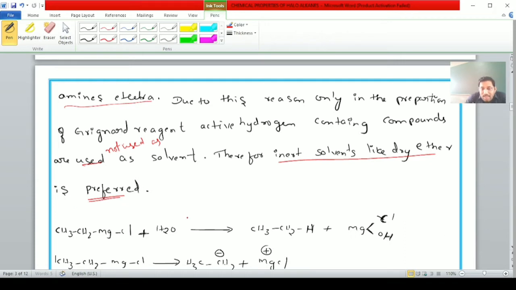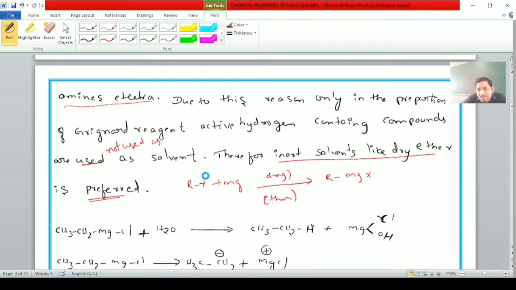You observe, students, in the preparation of Grignard reagent, RX plus magnesium in the presence of dry ether gives rise to RMgX. Here, dry ether is used as the solvent. Why are we using dry ether? It is due to this reason only that in the preparation of Grignard reagent, active hydrogen compounds are not used as the solvent.